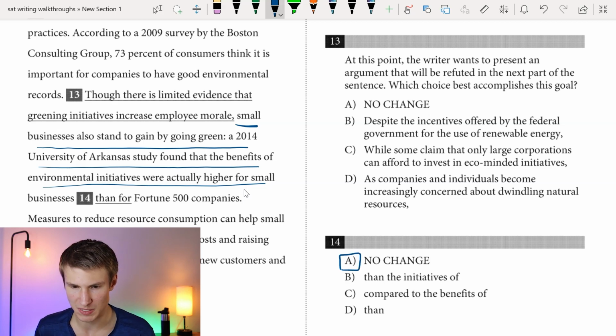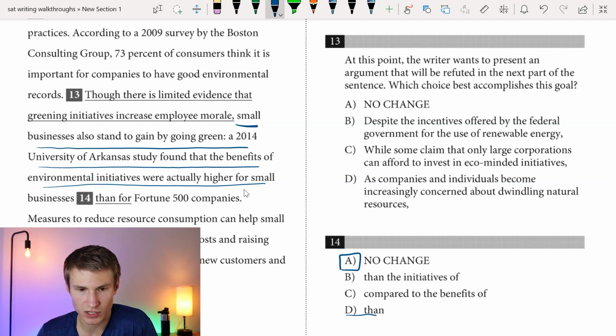If we look at options B, C, and D, we can't just say "than Fortune 500 companies" because we're not just comparing small businesses to Fortune 500 companies. We're actually comparing the benefits, right? So in this case, it would read, University of Arkansas study found that the benefits of environmental initiatives were actually higher for small businesses than Fortune 500 companies. We'd be comparing the wrong thing there.